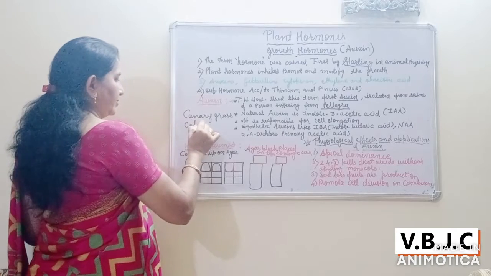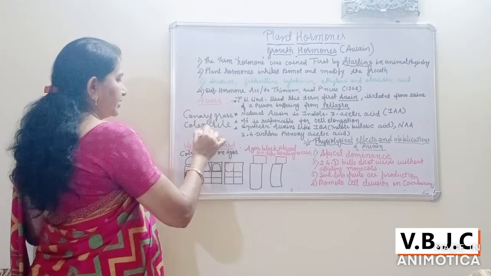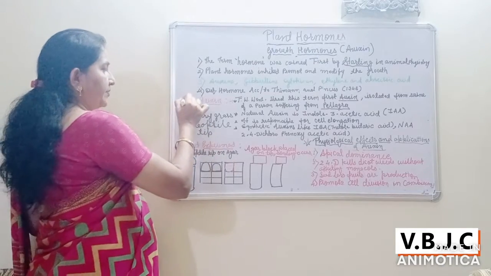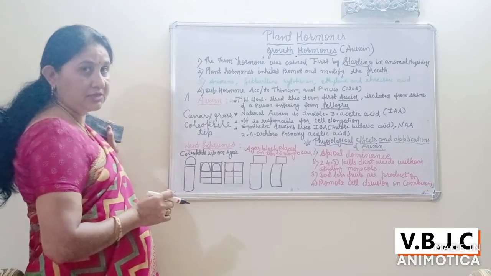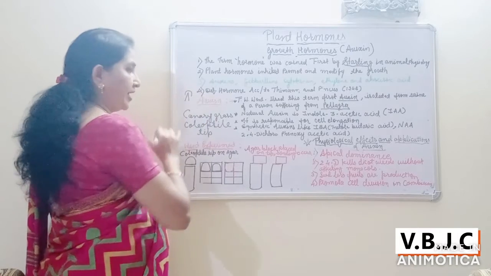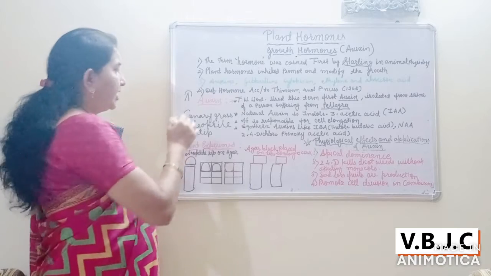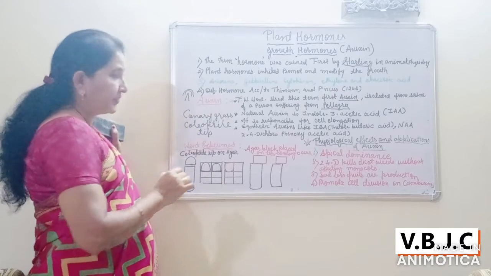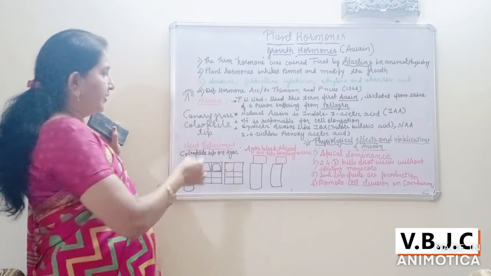Coleoptile tip, this word will come up often. Coleoptile tip means the stem apex. The coleoptile is the stem apex of a monocotyledon, which is covered by a sheath-like structure, and that is known as the coleoptile. So that tip is known as the coleoptile tip. The plumule tip is nothing but the coleoptile tip.